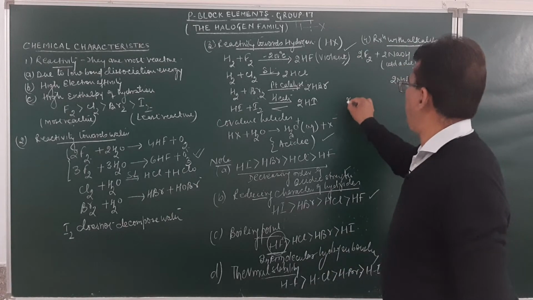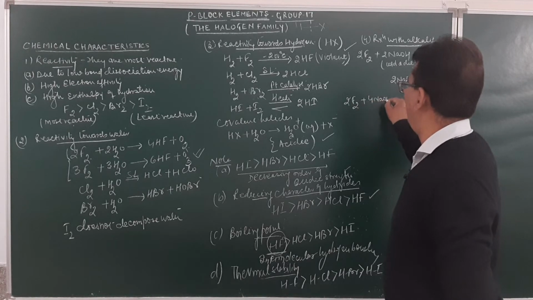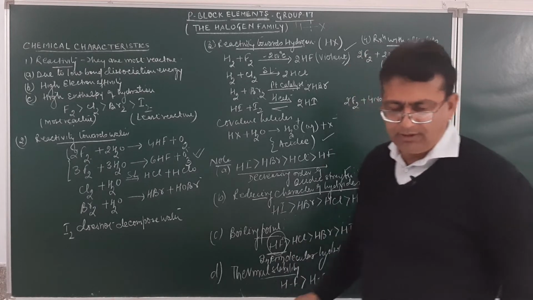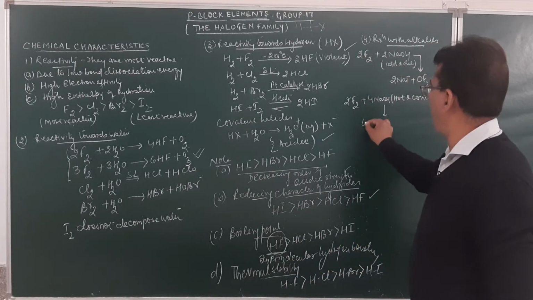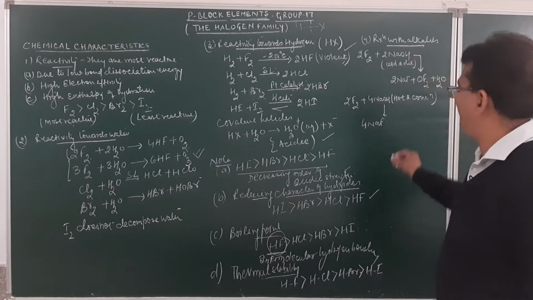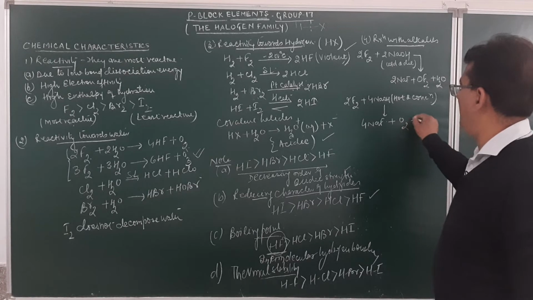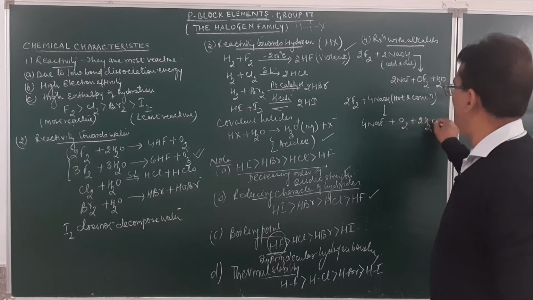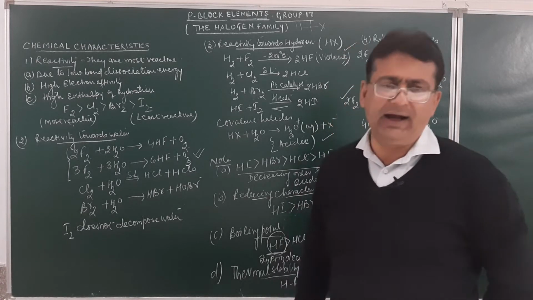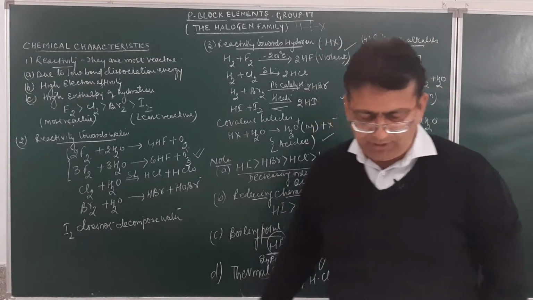Similarly, if we take the fluorine molecule and let it react with sodium hydroxide, which is hot and concentrated, it may result in the formation of sodium fluoride. The compound so formed will be sodium fluoride, plus oxygen will be given out and 2 molecules of water will be given out. Learn this very thoroughly, students.